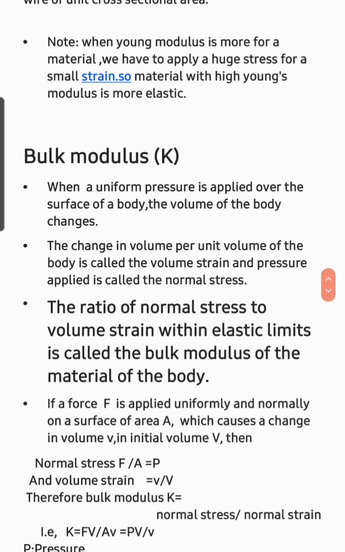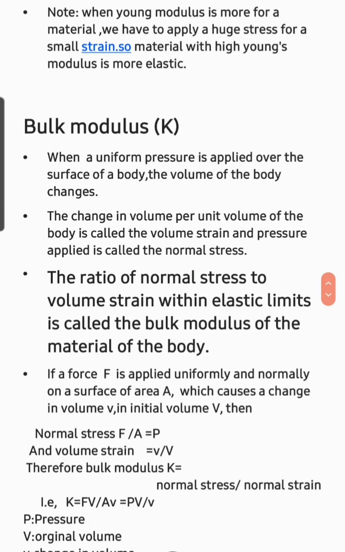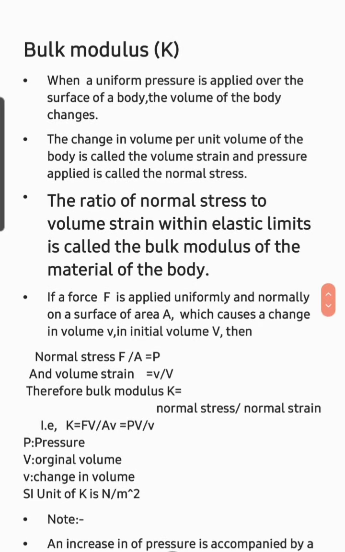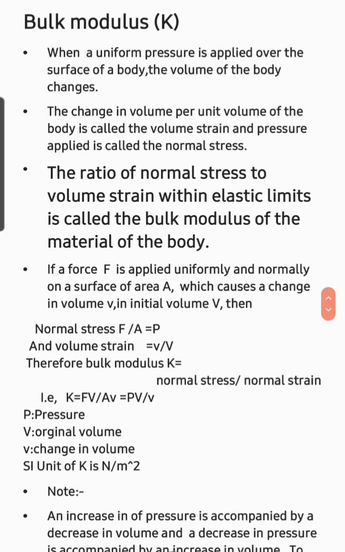If a force F is applied uniformly and normal on a surface of area A, which causes a change in volume v in initial volume V, then normal stress F by A is equal to P and volume strain is equal to small letter v by capital letter V. Therefore, the bulk modulus K is equal to normal stress by volume strain, or K is equal to F into V divided by A into v, which is equal to P into V divided by v.